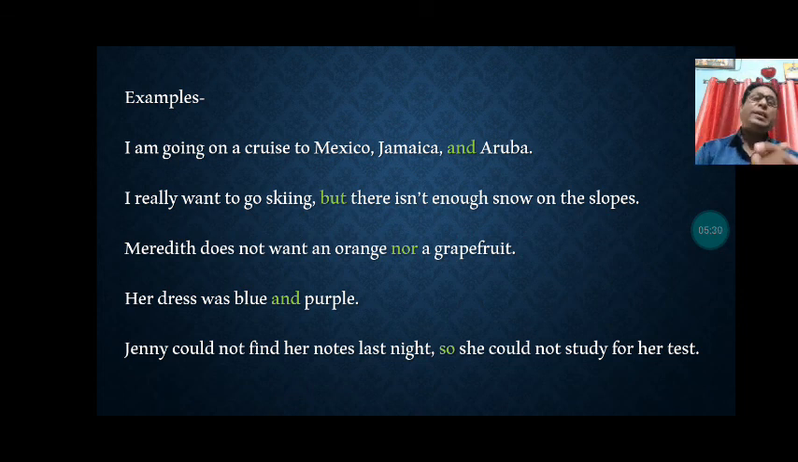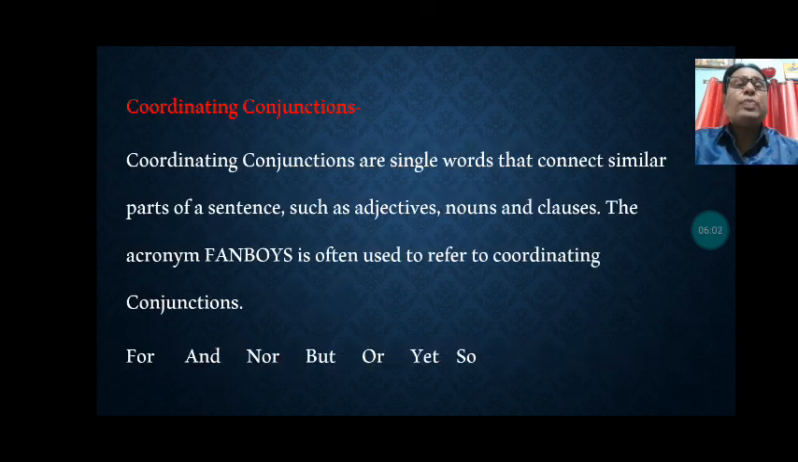In this way you can see the acronym words, single-word conjunctions, used in these sentences to join nouns, words, clauses or phrases. It's very clear, so I understand that you can understand coordinating conjunctions. What are coordinating conjunctions generally? I have already described the acronym FANBOYS, and they are for, and, nor, but, or, yet, so.